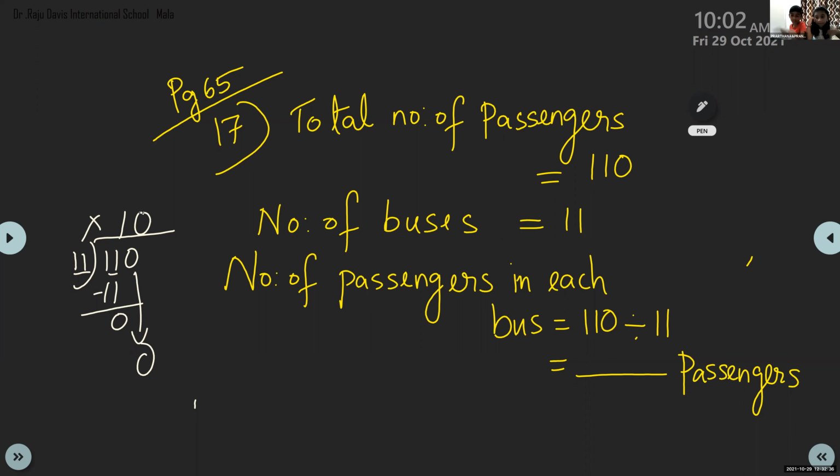This will be there. And you can check very easily. 10 into 11. 11 times 10 is 110. Checking also you can do in the mind. 110 passengers.